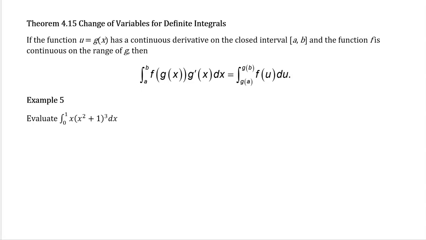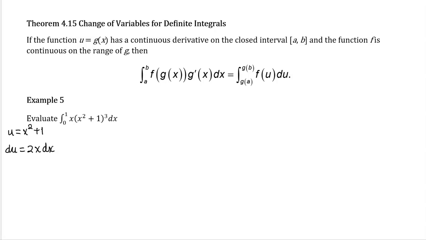So far, all of the examples that we have looked at that involved the change of variables did not have limits on the integral. So far we've only looked at indefinite integrals. Example 5, using theorem 4.15, is going to help us evaluate now a definite integral with limits on it. Before we get into the limits, let's focus on what substitution we want to make. We've seen an example very similar to this earlier. I'm going to choose u to be the inside of that composite function, x squared plus 1. Then my du is 2x dx.